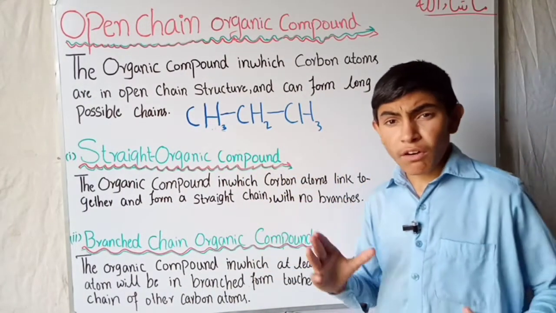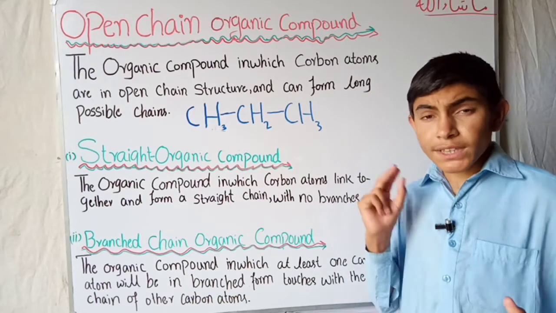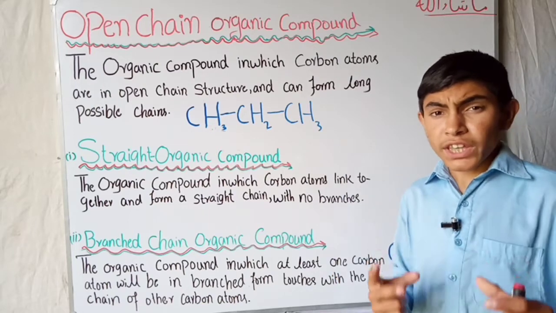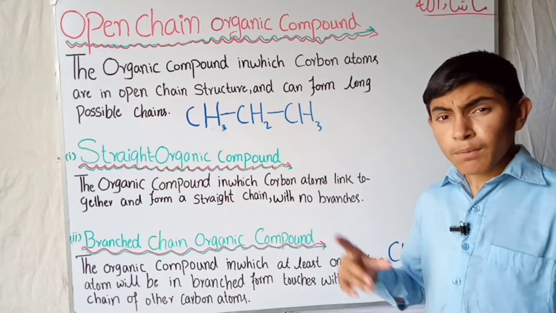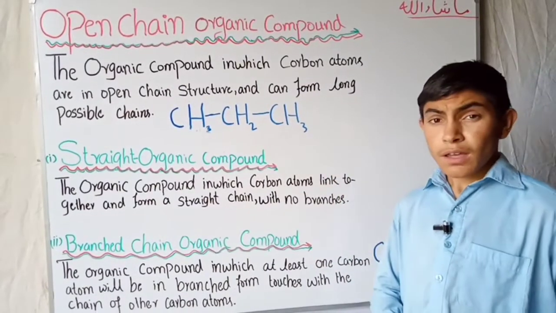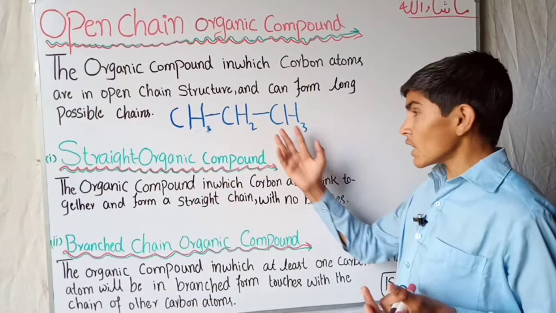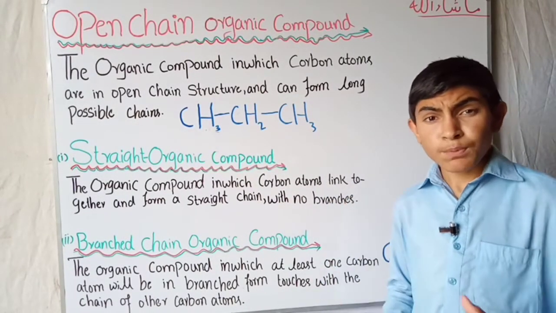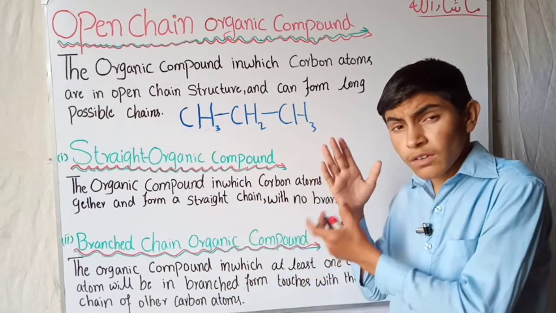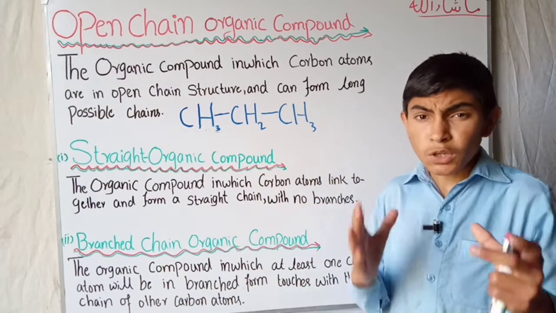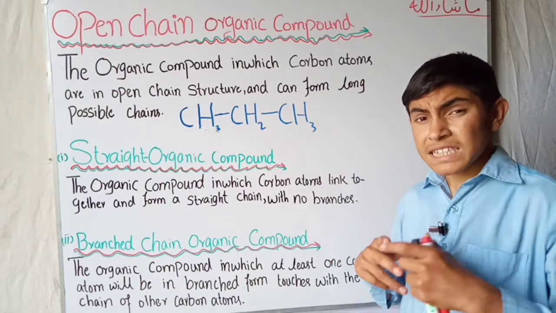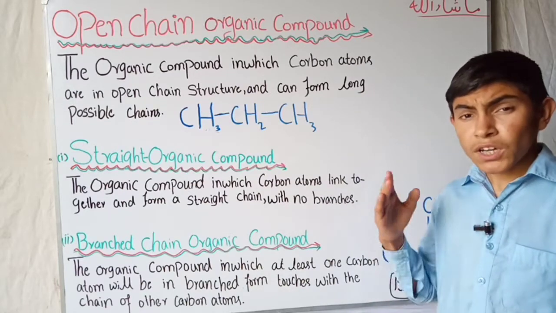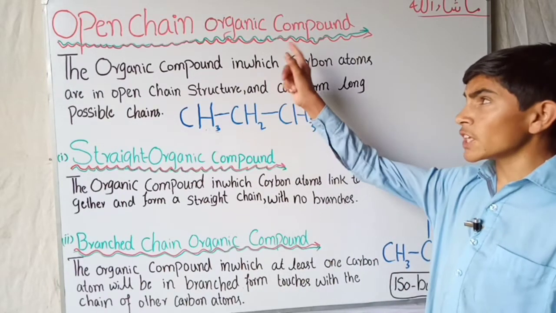Actually, organic compounds are divided into two parts on the basis of their formula structure, because every organic compound is differentiated from another by its formula structure, how it is mixed and how the carbon atoms are arranged in it. That is why different things like cola differ from petrol, one being in fluid form and another in solid form. So on the basis of structure, organic compounds are divided into two parts. One is the open chain organic compound.